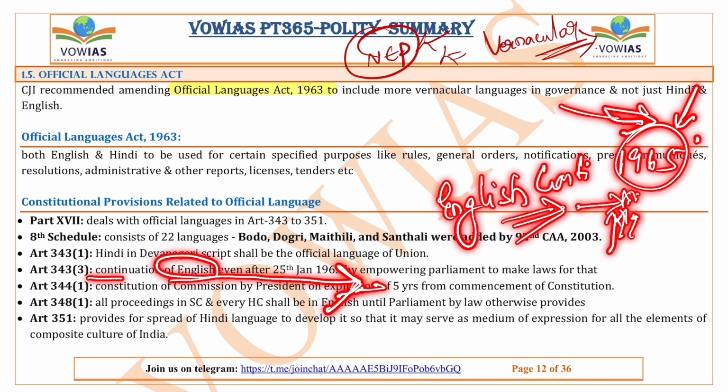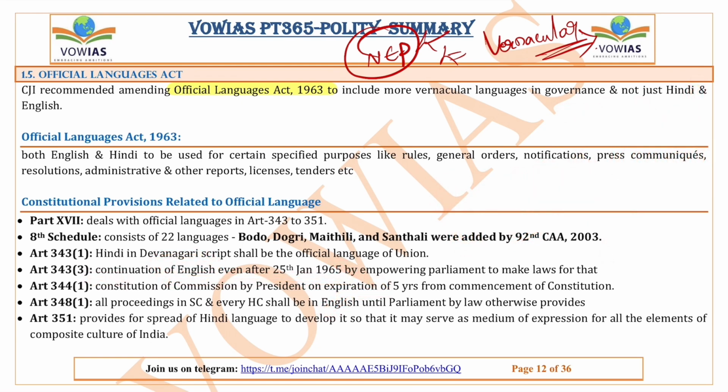But the government of the day in 1965 decided that post 1965 also English will be used in communication, because if you see North India and South India, the language which can unite them, North, South, East or West India, it is English more than Hindi. A lot of South Indian states can understand English in a much better way than Hindi. So English is currently a uniting language of the whole of India. Okay, so this is about Article 343 subclause 3, and Article 344 subclause 1.